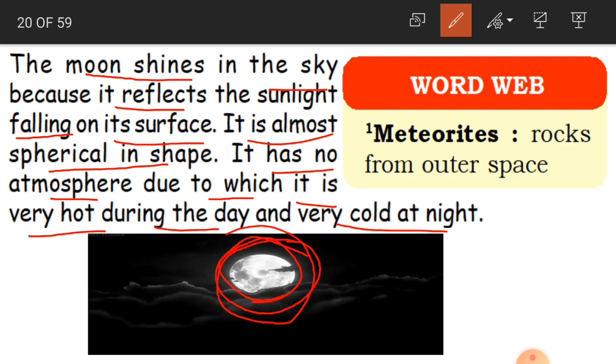Like Earth has got an atmosphere covered with a thick layer, which we call the atmosphere. But the moon does not have any atmosphere. Why? Because it is not a planet. It is just a celestial body, a satellite. Because it has no atmosphere, it is very hot during the daytime, and it is very cold at night.